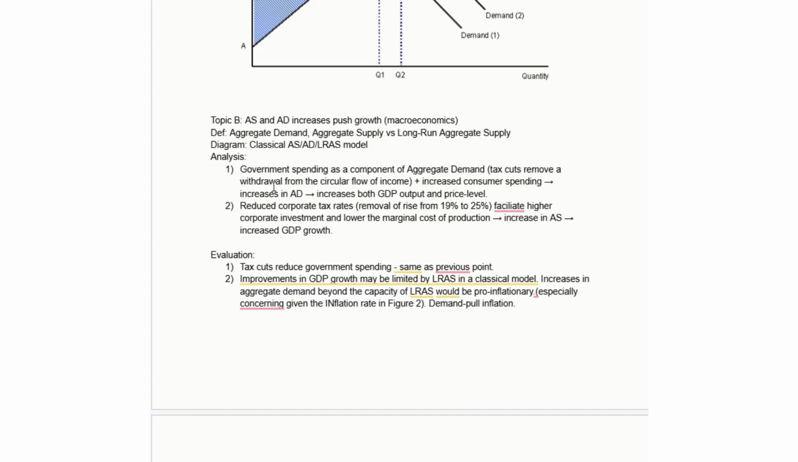We're also saying, for the reasons we talked about in the previous point, you're going to get an increase in consumption.